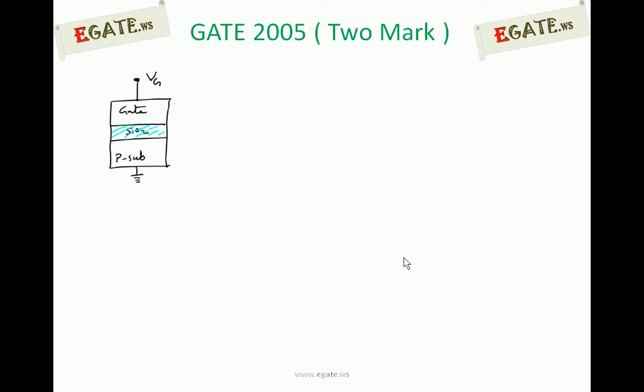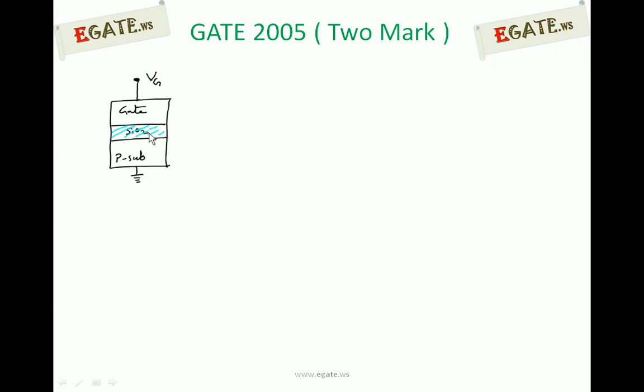This is a simple MOS capacitor. A MOS capacitor can be made up of gate material followed by silicon dioxide and p-type substrate. It can also be formed using n-type substrate, but what is given in the problem is a MOS capacitor made up of p-type substrate. So this is the gate, this is silicon dioxide, and this is the p-type substrate. The gate is one conductor and the substrate is one more conductor, with two conductors in between. The dielectric medium is silicon dioxide.